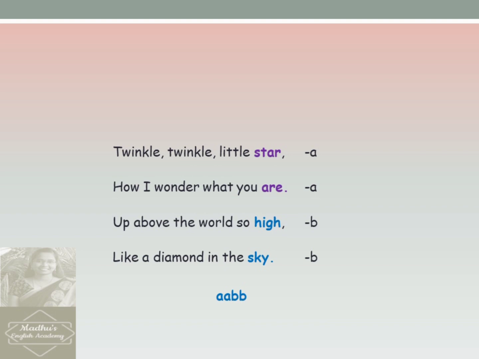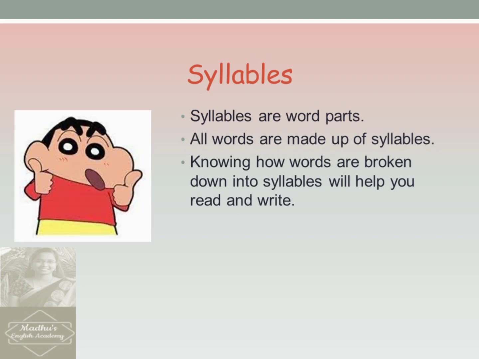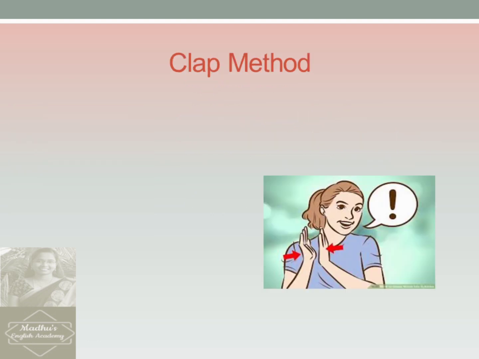So we learnt rhyming words, we learnt rhyme scheme, and now we are in the important section. We are going to learn syllables. What are syllables? Syllables are word parts. All words are made up of syllables. Knowing how words are broken down into syllables will help you to read and to write without any spelling mistake. Identifying syllables is very easy, and we do have several methods to identify syllables.